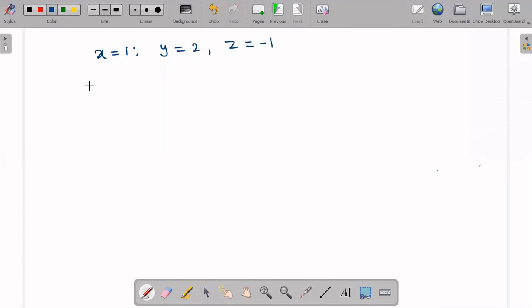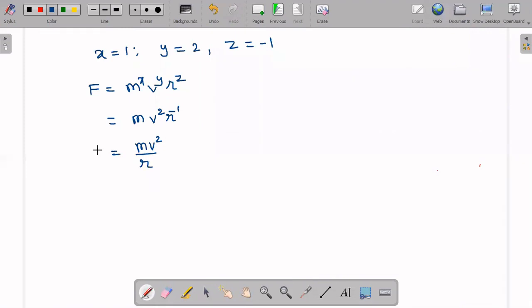So what is our relation? F is equal to k, where k value is 1, times m power x, v power y, and r power z. If I substitute all of them, m power 1 means no need to write power 1, v power 2, and r power minus 1, which we can write in the denominator. So we write mv square by r.